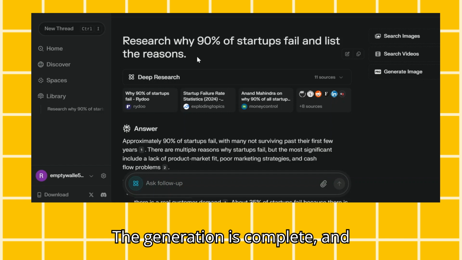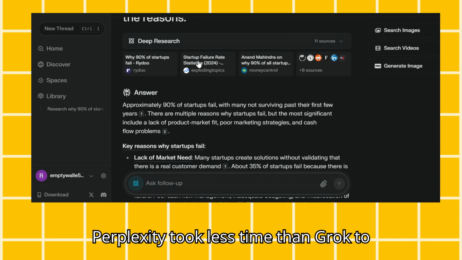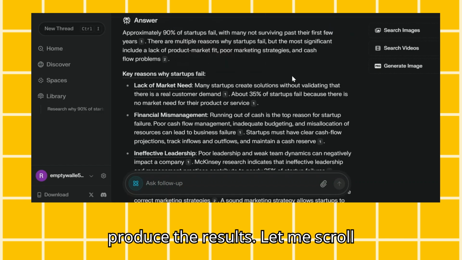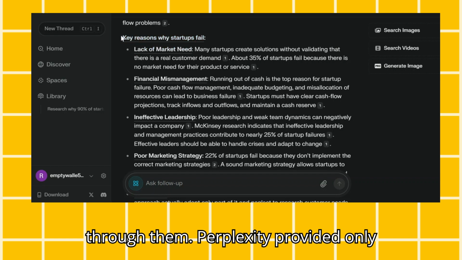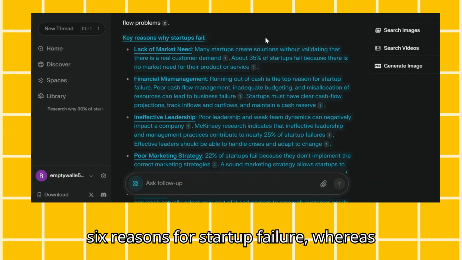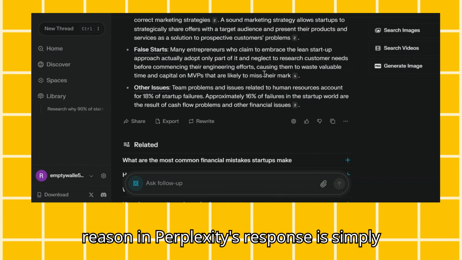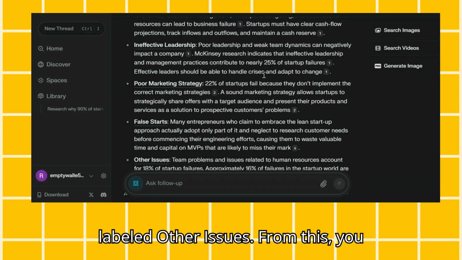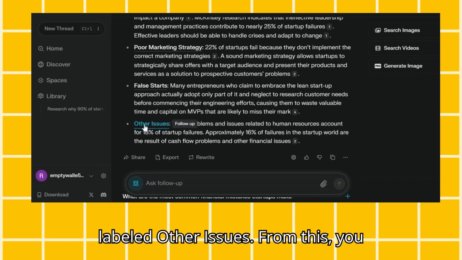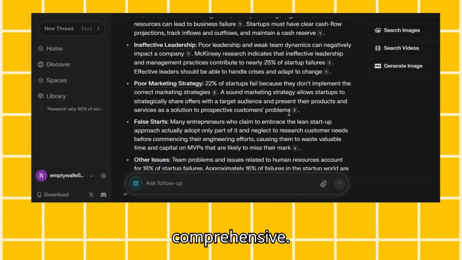The generation is complete, and Perplexity took less time than Grok to produce the results. Let me scroll through them. Perplexity provided only 6 reasons for startup failure, whereas Grok listed 13. Moreover, the last reason in Perplexity's response is simply labeled Other Issues. From this, you can determine which one is more comprehensive.